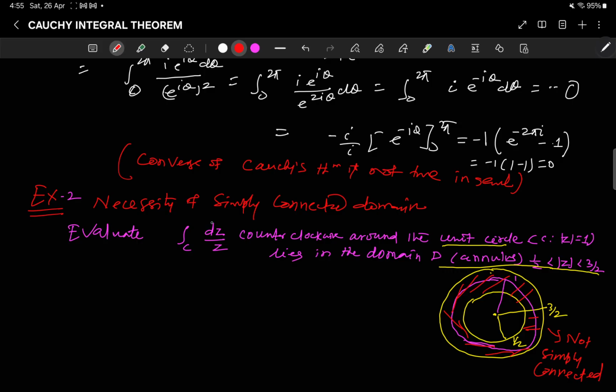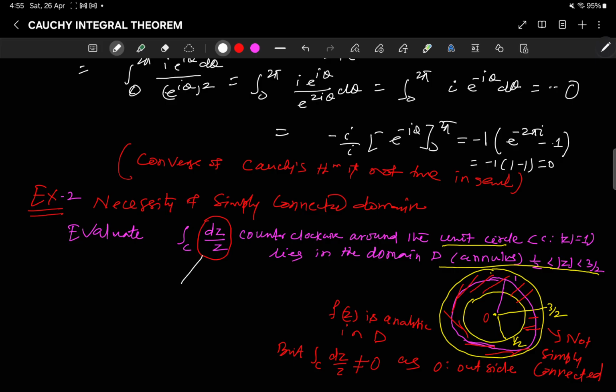Even if the function is not analytic at 0, 0 is outside, right? Here 0 is outside, and f(z) is analytic in D, as 0 is outside. But this integral over C of dz by z is not equal to 0. This integral is not equal to 0.